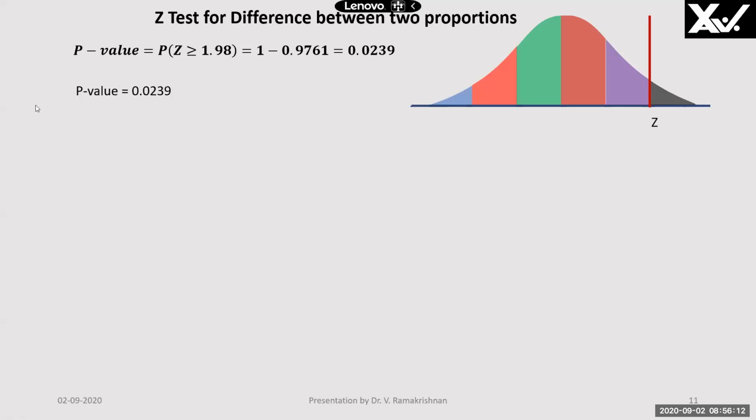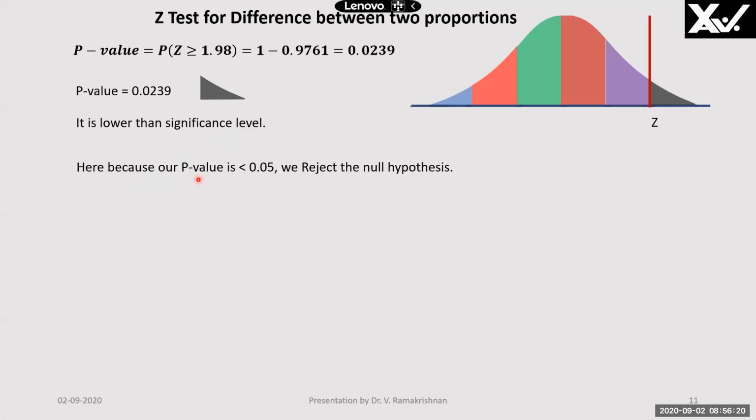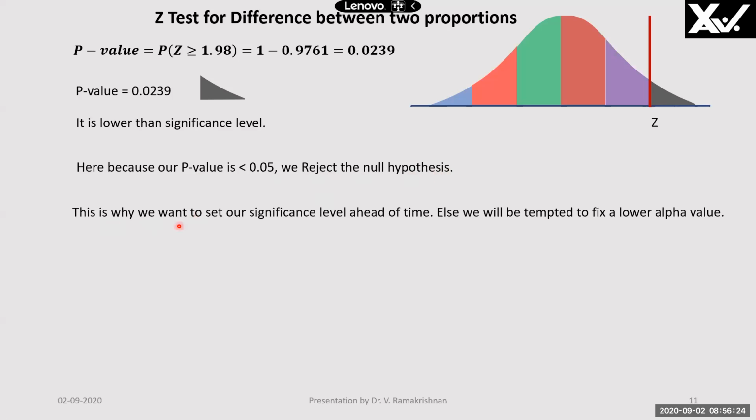This gray area is this. Okay. So what does it convey? It is less than the significance level, right? It is less than 0.05. Therefore, we reject the null hypothesis. That's why we say that we have to set our significance level ahead of time.